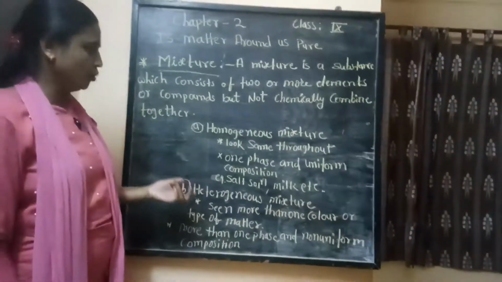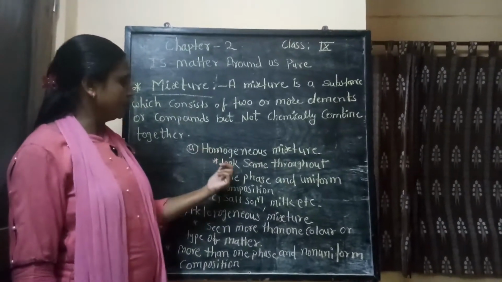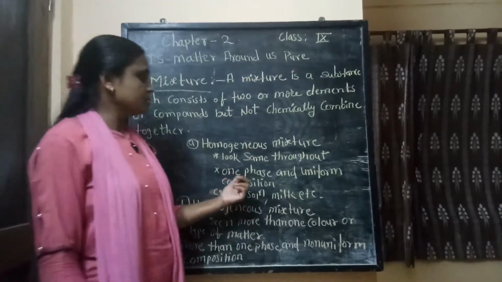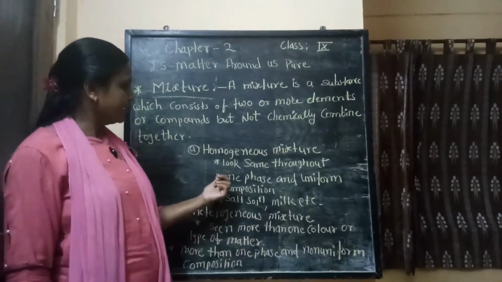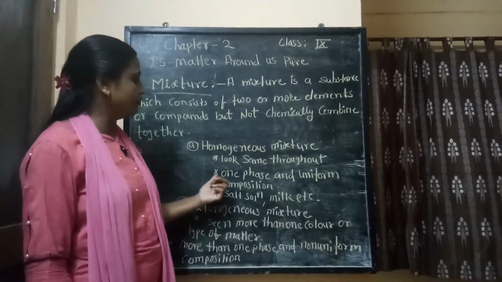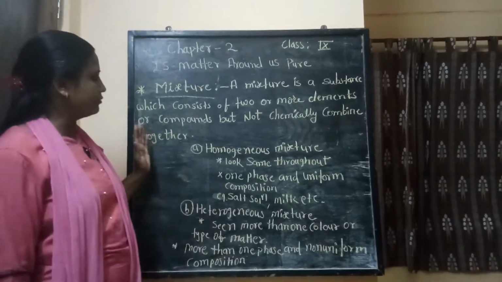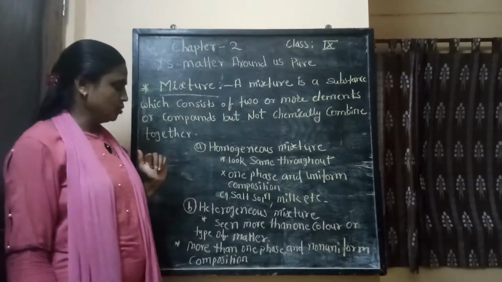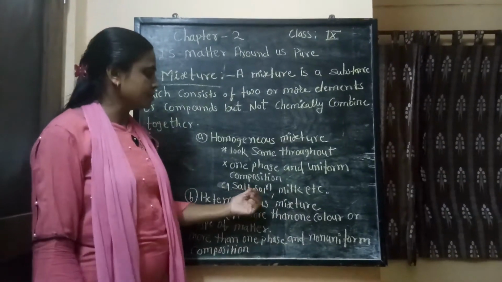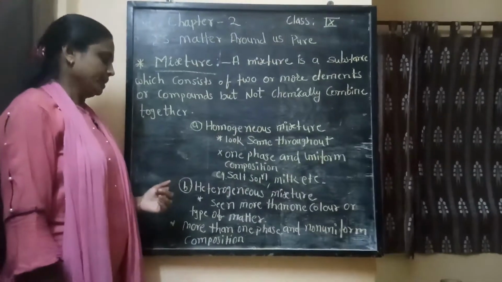The mixture in which the components look the same throughout the solution. Or, second, the mixture in which we get only a single phase and uniform composition is considered a homogeneous mixture. Now, after the examples I just showed you, the salt solution and milk are also examples of homogeneous mixtures.